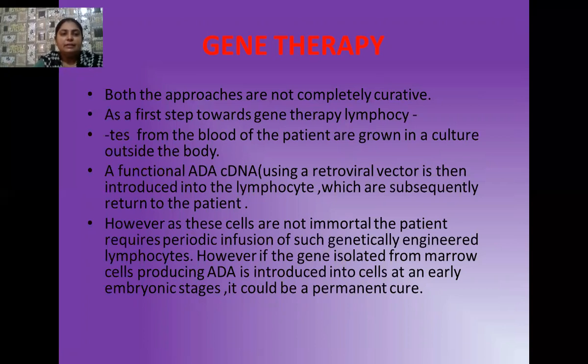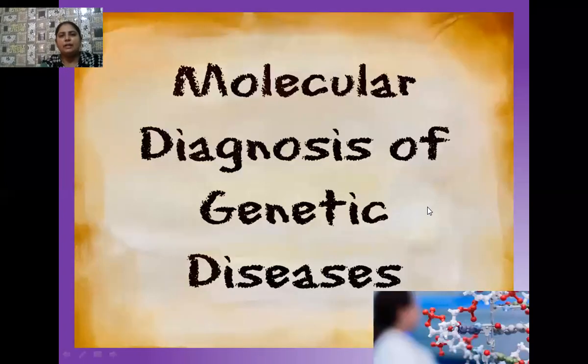As we know, the cells of our body are not immortal, and the same is true of lymphocytes. So the patient always requires periodic infusion of such genetically engineered lymphocytes. However, if the gene isolated from marrow cells producing ADA is introduced into the cells of the patient at an early embryonic stage, then it can act as a permanent cure. So if bone marrow transplantation is done, it should be done in the embryonic stage or a very early stage of the patient's life. So that's all regarding gene therapy, students.